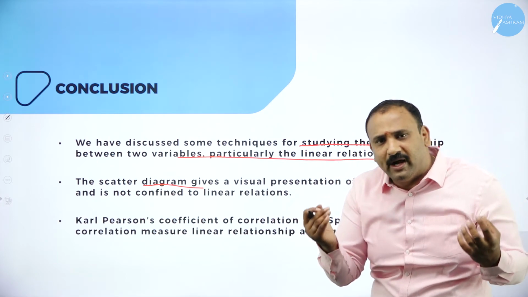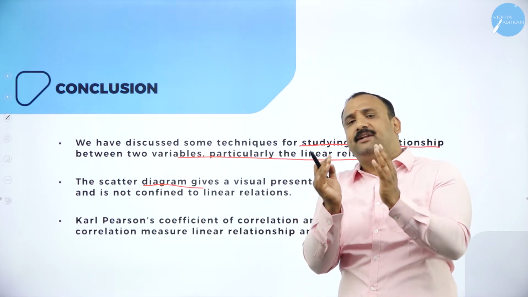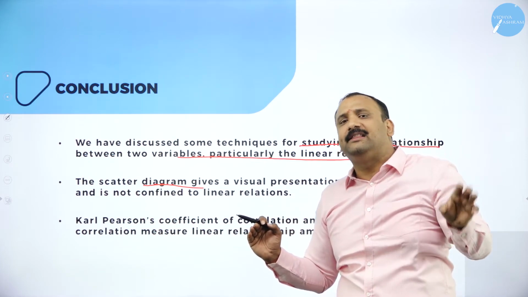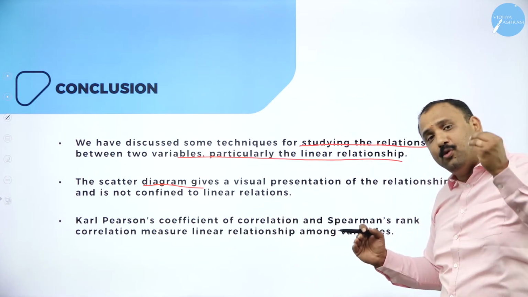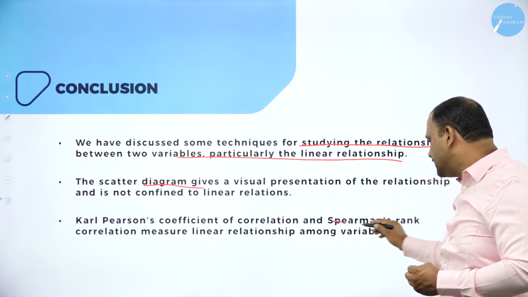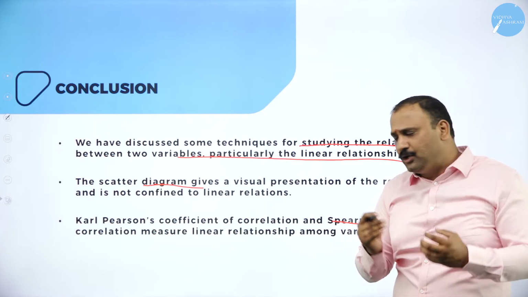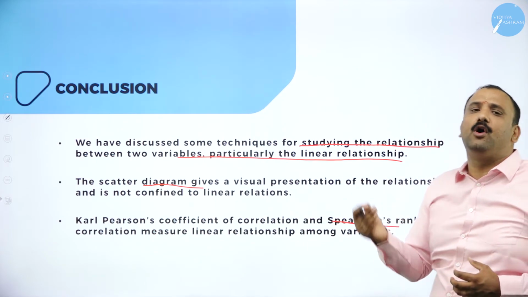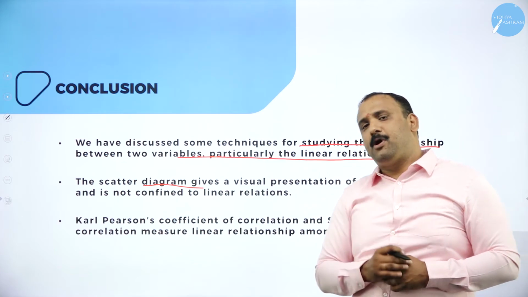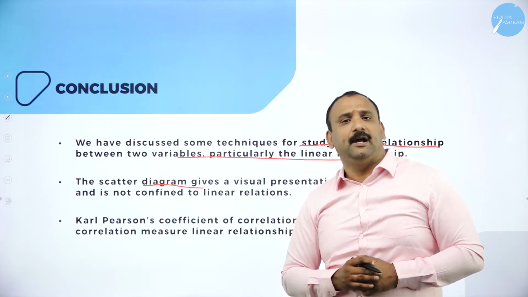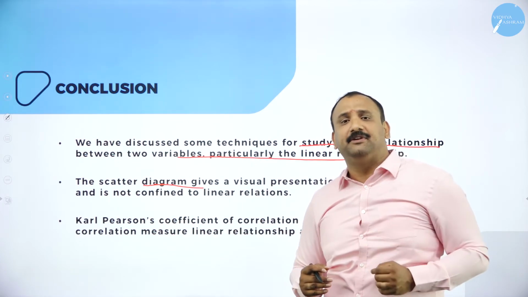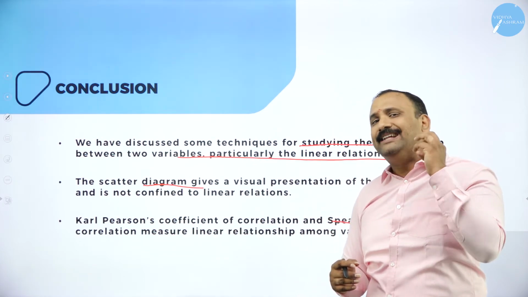We just try to understand how close they are related, the two variables x and y, and how we are able to get them along the line. Next, we move to Karl Pearson's coefficient of correlation and the Spearman rank, which try to measure the relationship among the variables. As I have already told, the most important factor that we need to keep in mind when we are talking about Karl Pearson and the Spearman rank is that we need to get a range.